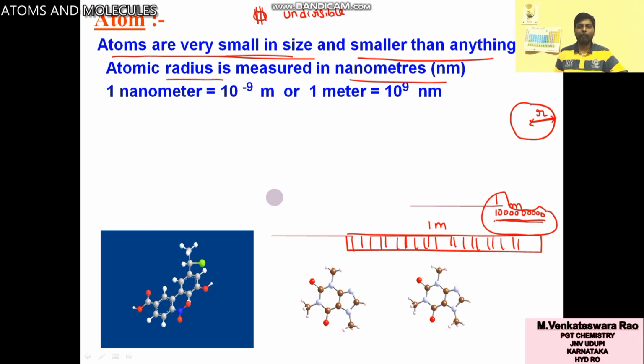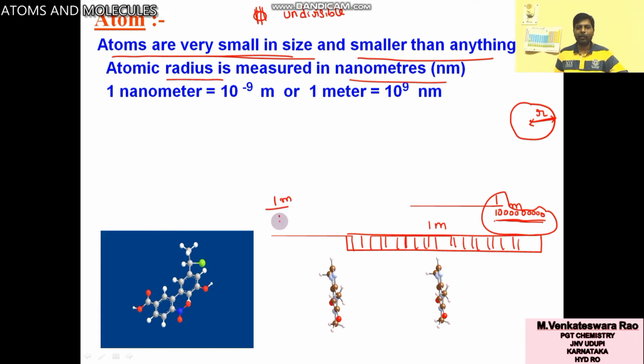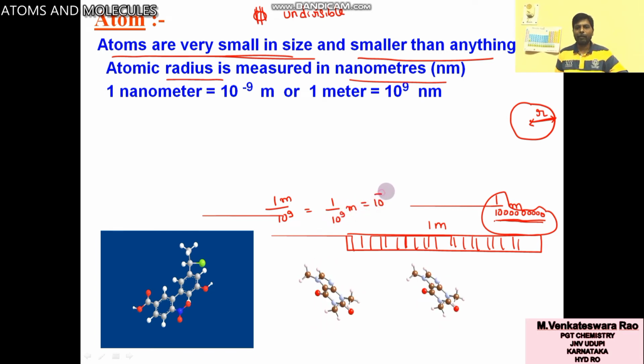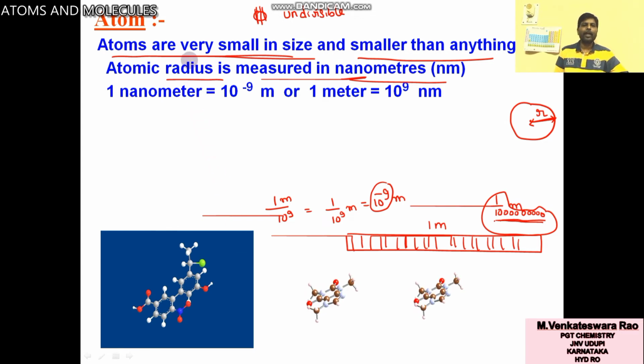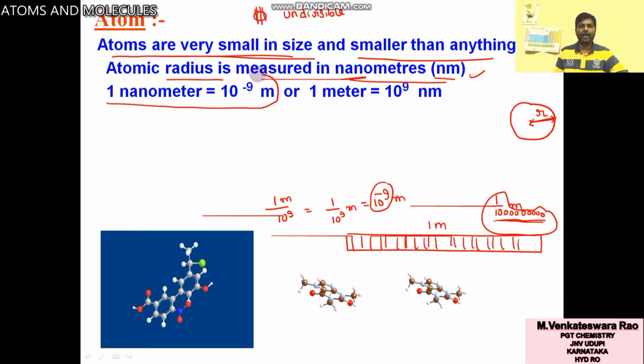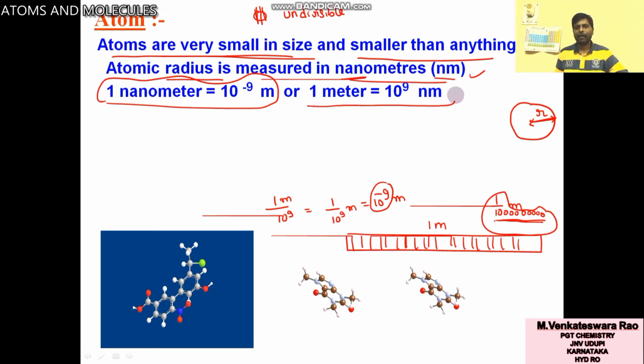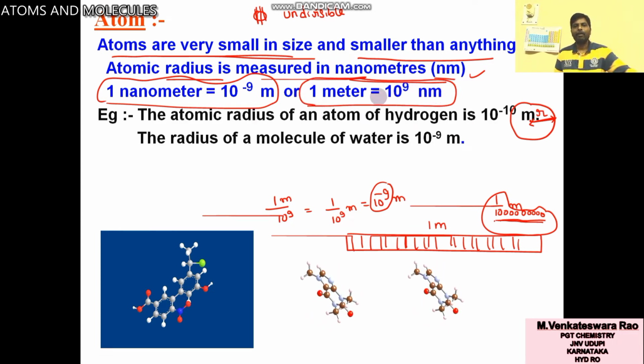So this is called 1 by 10 power 9 meter. You can write 1 by 10 power 9 meter, that is equal to 10 power minus 9 meter. This 10 power minus 9 is called nano. So atomic radius is measured in nanometer. 1 nanometer is equal to 10 power minus 9 meters, or you can write 1 meter is equal to 10 power 9 nanometers.